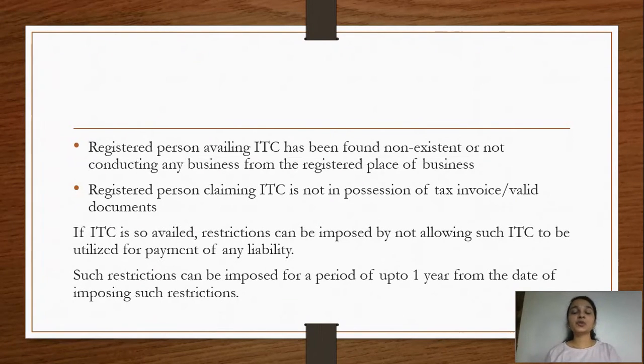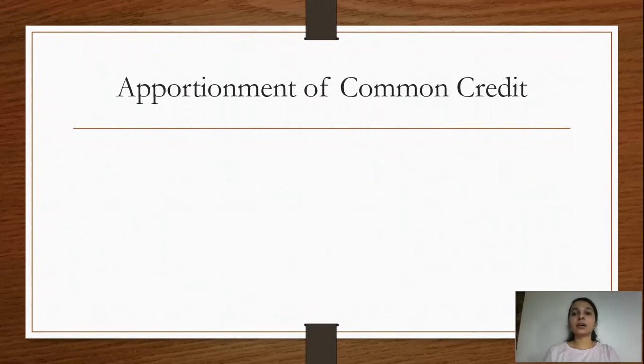Moving ahead to another, very significant and most important amendment which has come up, and this is with respect to Rule 43. Before we go to Rule 43, let's just talk about how apportionment of common credit happens.